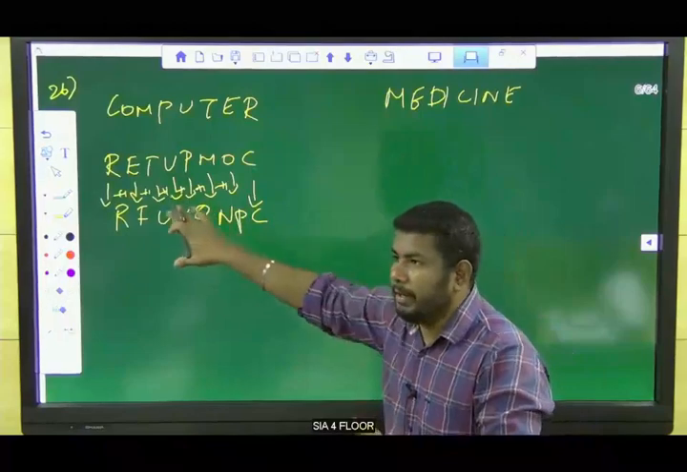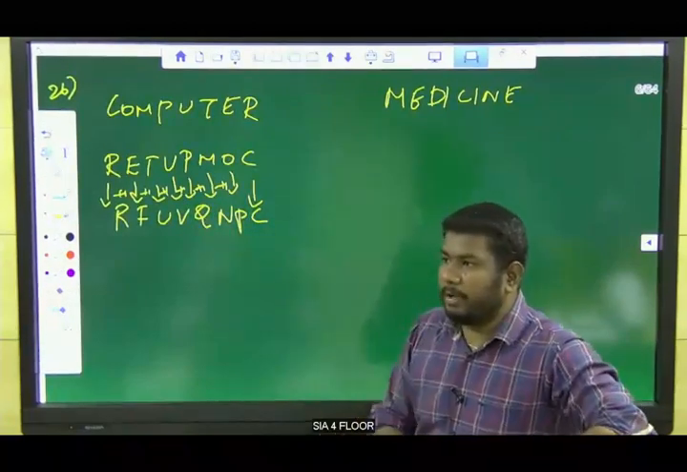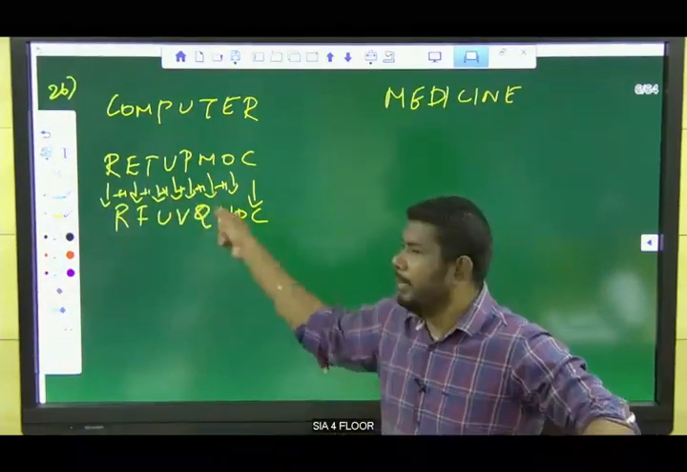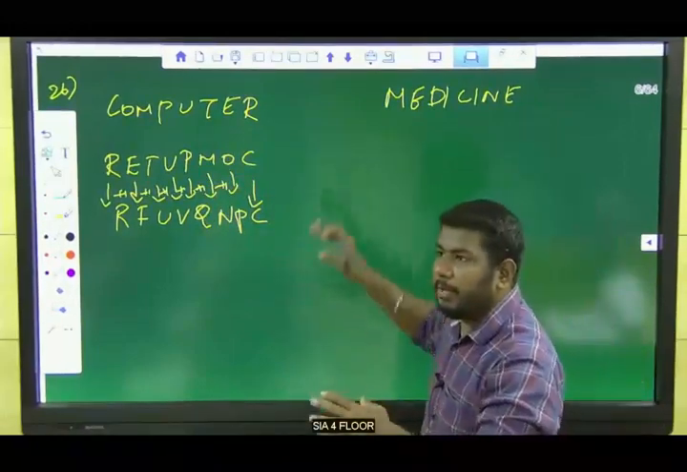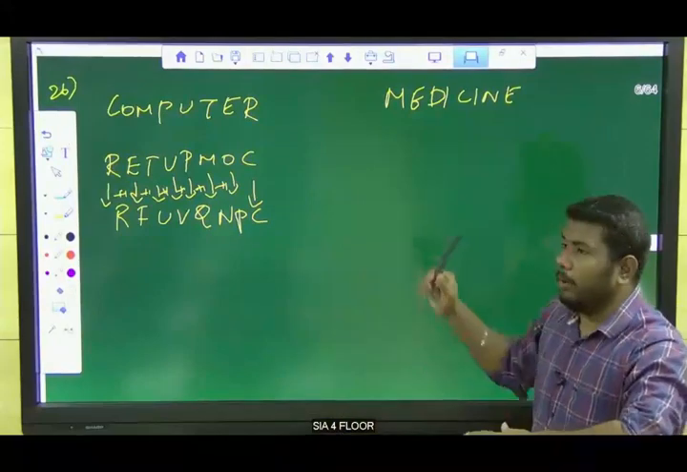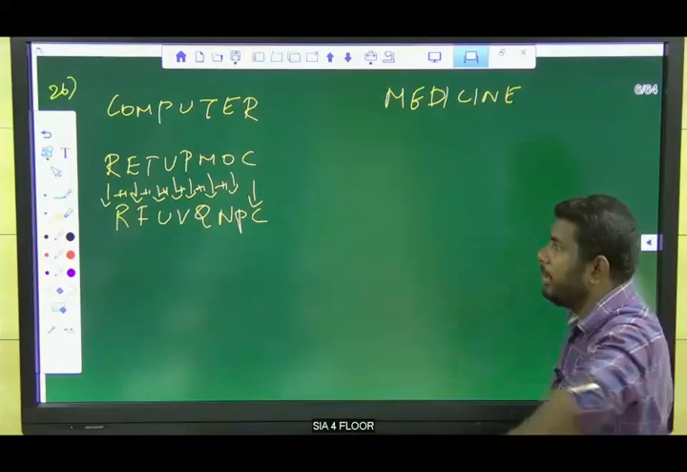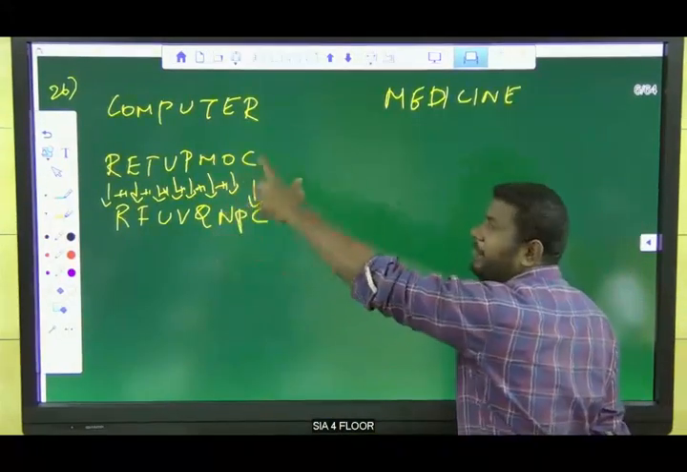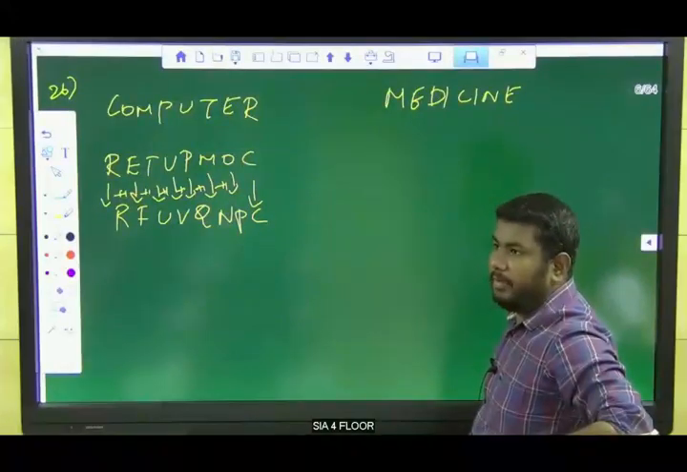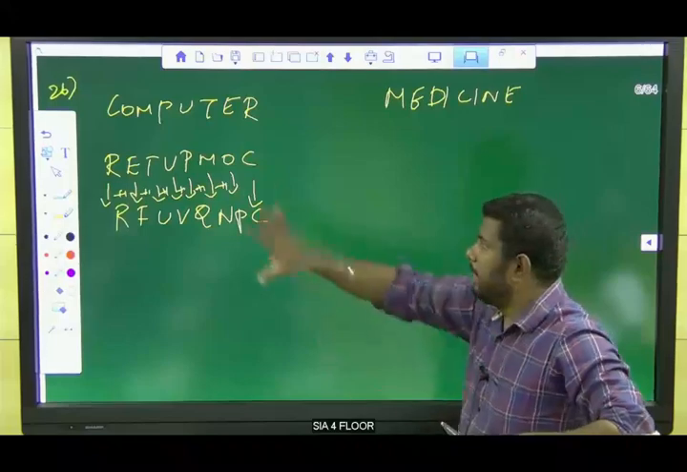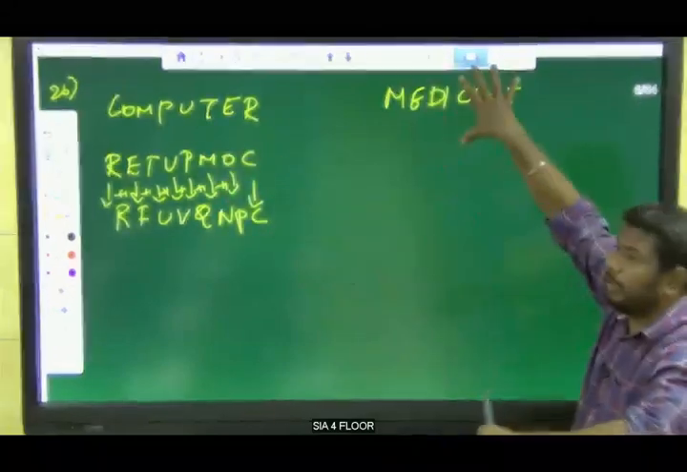So the remaining letters are coded with the next letter. Clear? Like that we need to apply. And one thing, listen guys, while solving this kind of question, we will find the logic and then we can apply it directly to the given word.